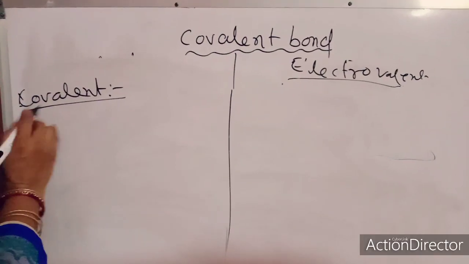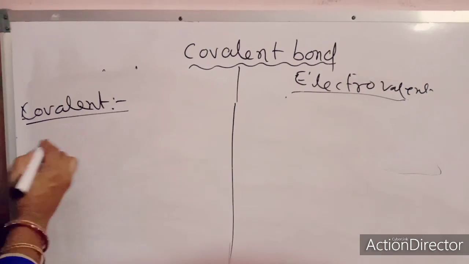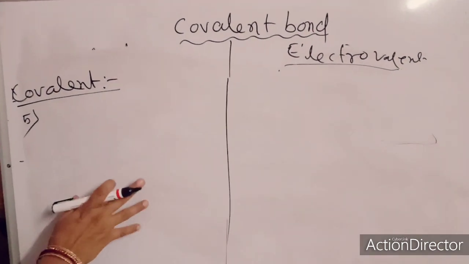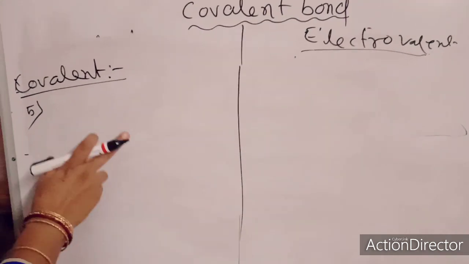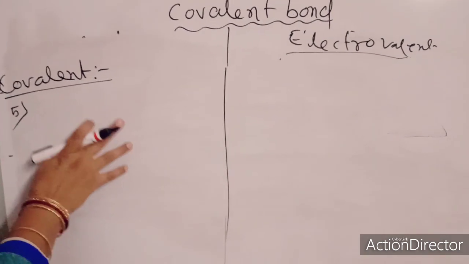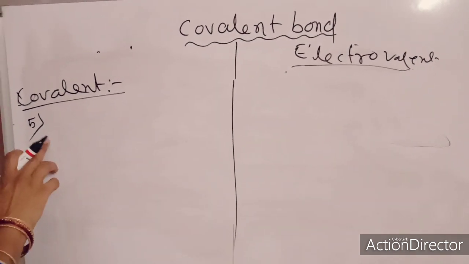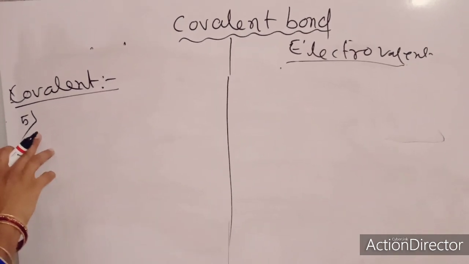So four methods we compared. Then the fifth one. Again I am telling you, all these come in give reason questions. Why questions will come, so you have to understand and remember this with reason. Next one is solubility.